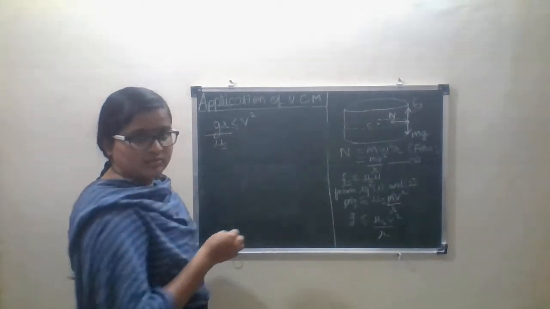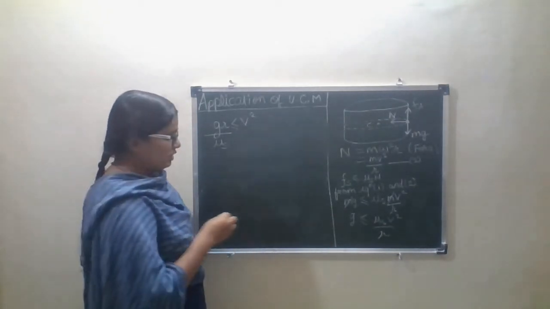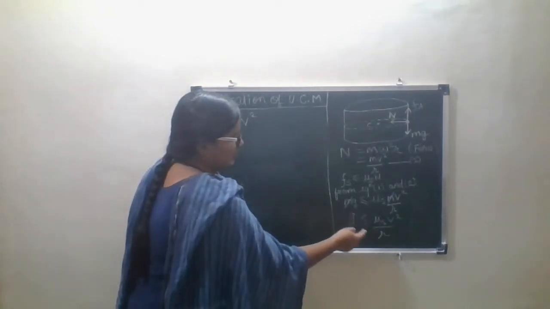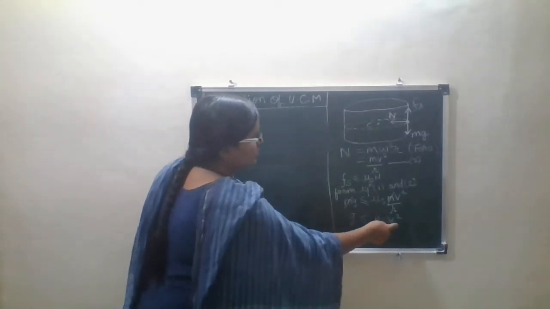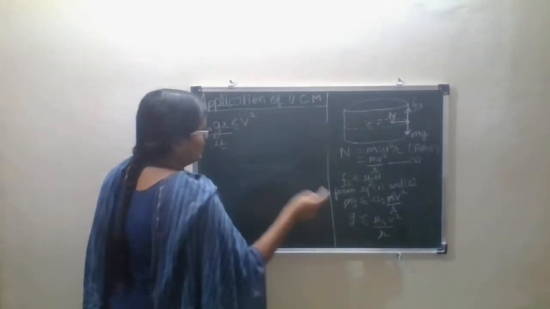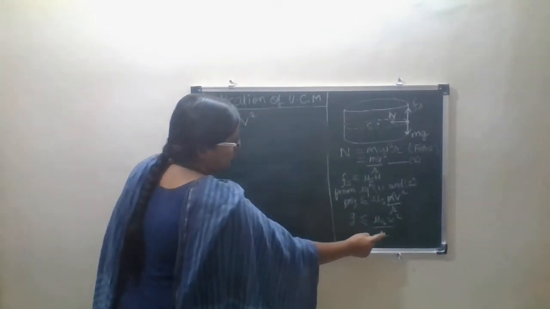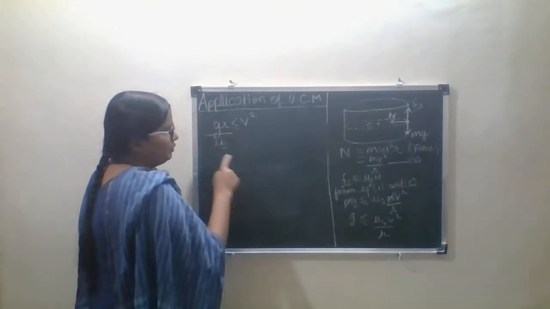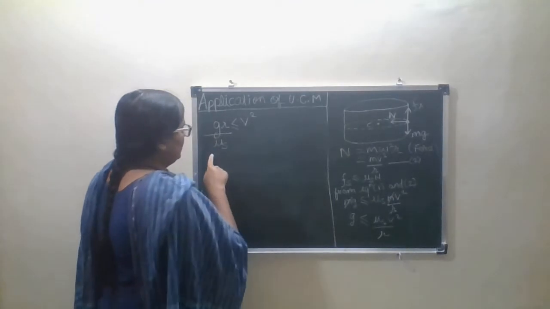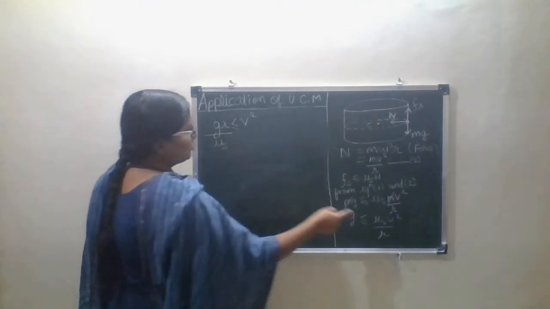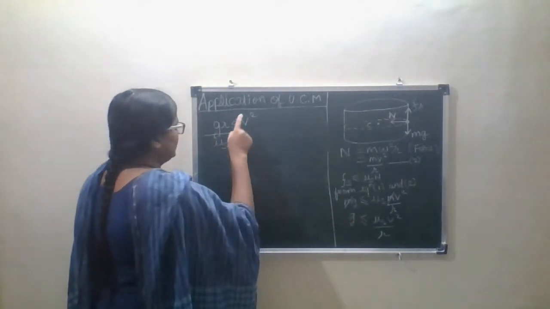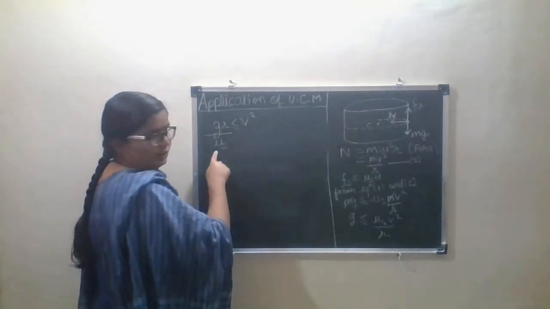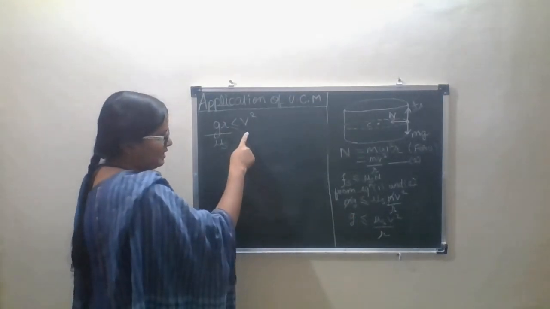Okay, g is less than or equal to mu s v square upon r. We are taking this denominator r here, and mu s, which was in the numerator, we are taking in the denominator, and v square as it is.